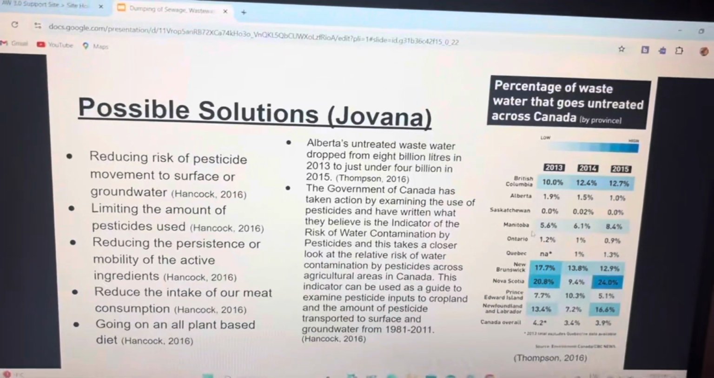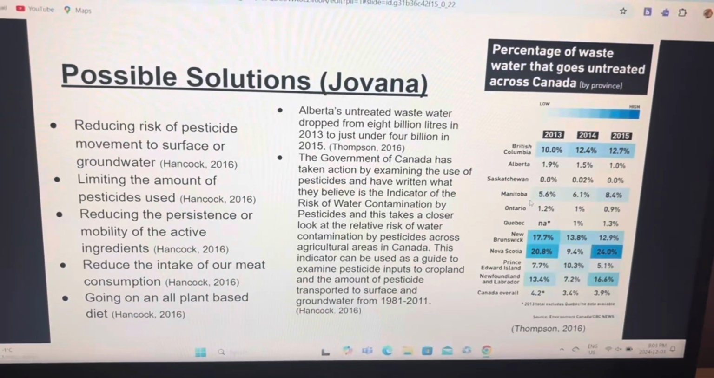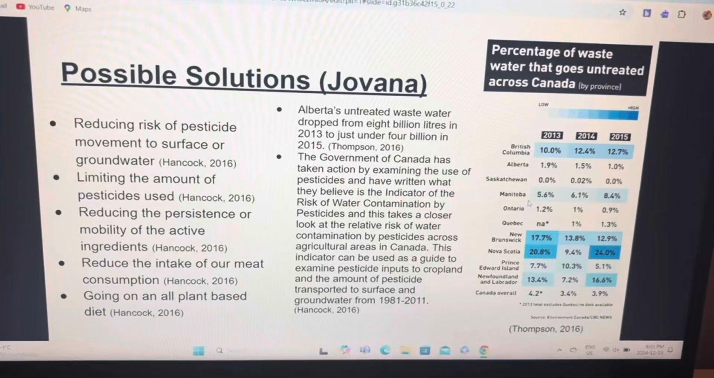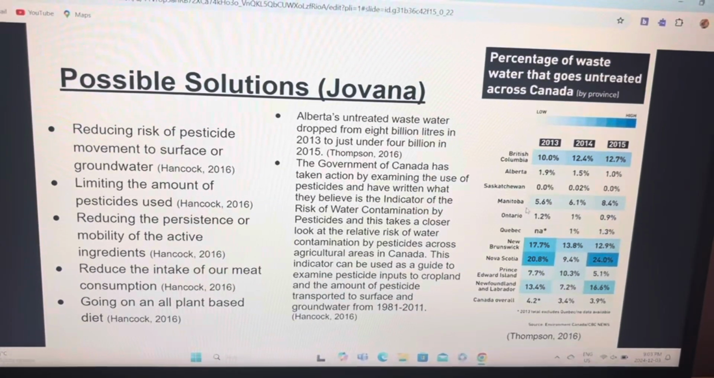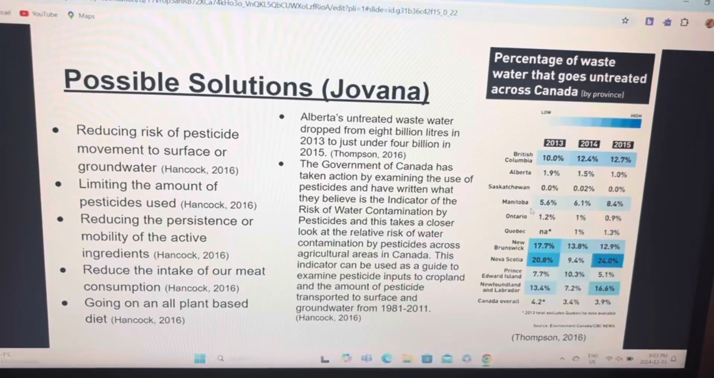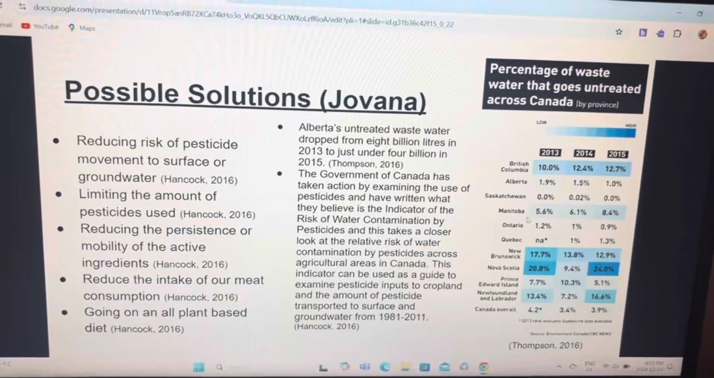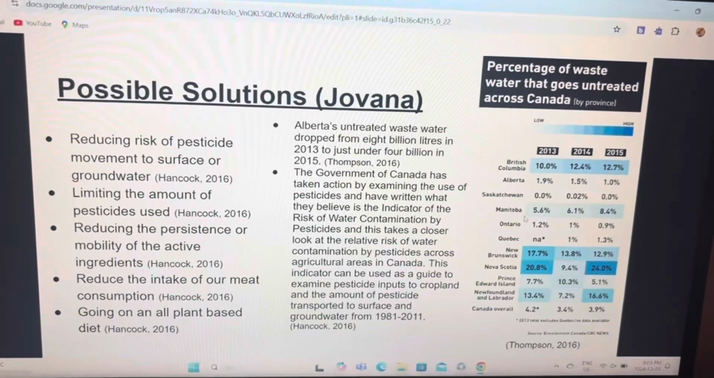And here's my final one, possible solutions. So possible solutions are reducing risk of pesticide movement to surface or groundwater, limiting the amount of pesticides used, reducing the persistence or mobility of the active ingredients, reducing the intake of our meat consumption, going on an all plant-based diet, and then the Government of Canada has taken action by examining the use of pesticides and have written what